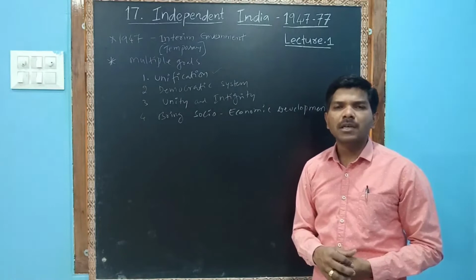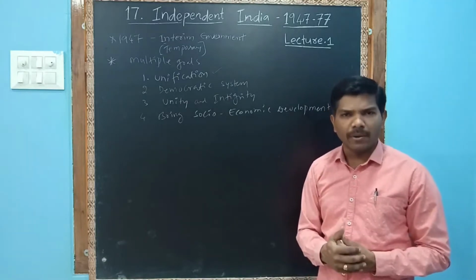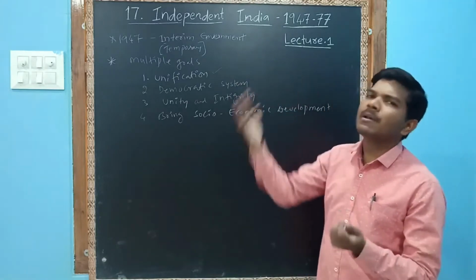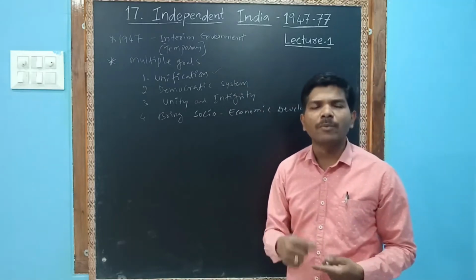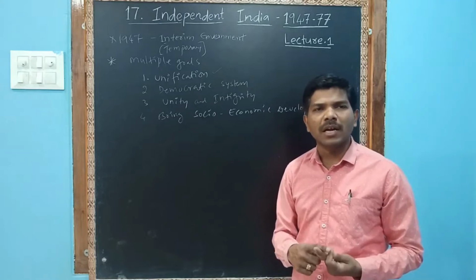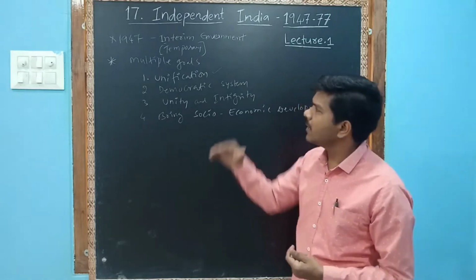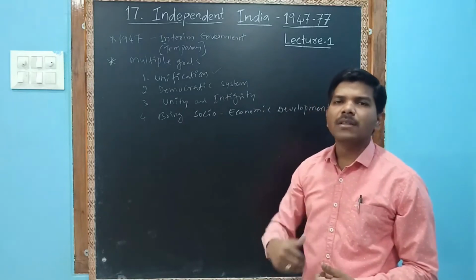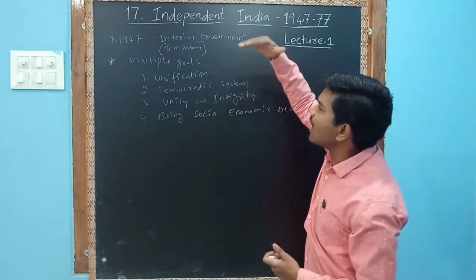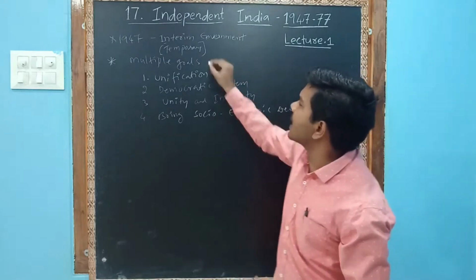After independence, what are the challenges in front of the government? There are multiple goals. Even overpopulation and illiteracy you can write. But apart from this, immediately after independence we had multiple challenges.